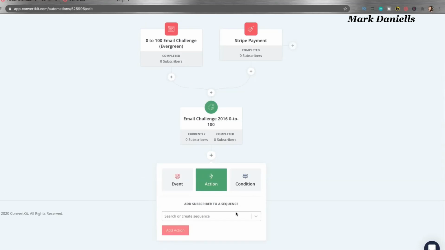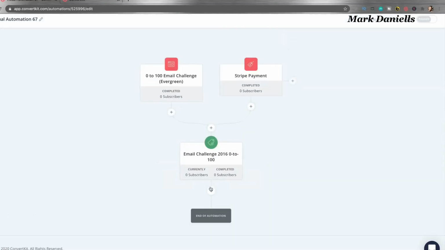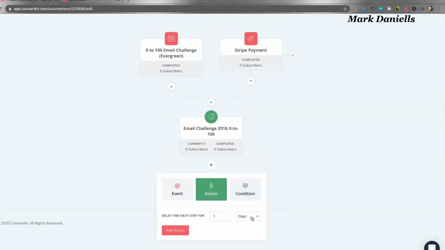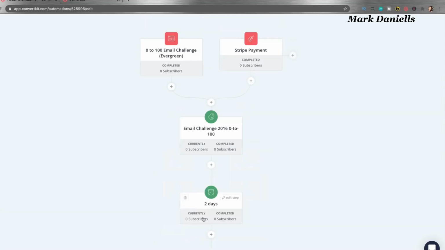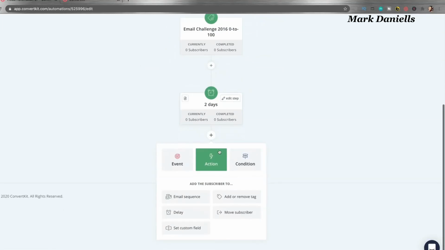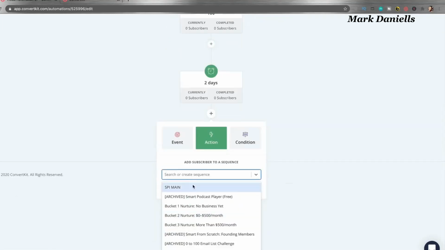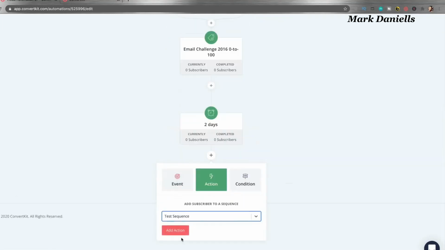We can add a delay if we want. I can just go back here and add this too. Delay, let's delay 2 days, add action. Then I want to give them the email sequence. Let's add that test one that we did before. Or I can add one, test sequence 2. Test sequence 2, add action.